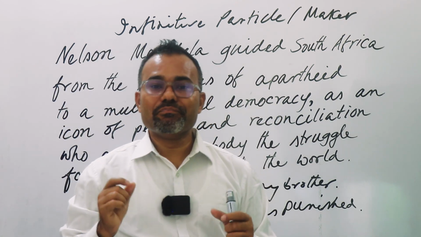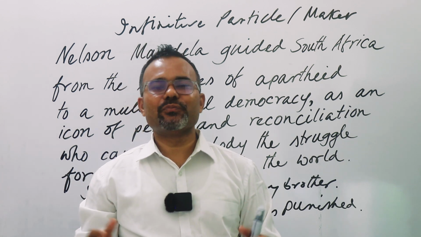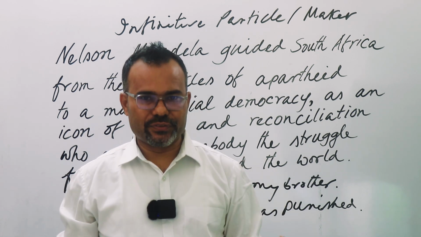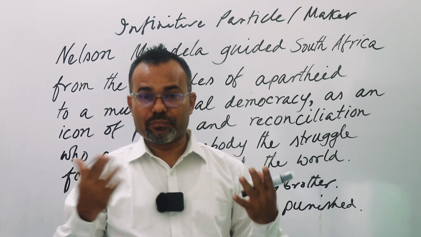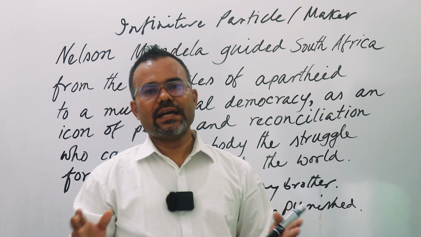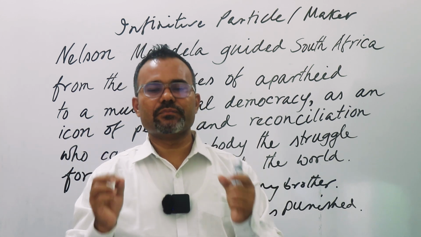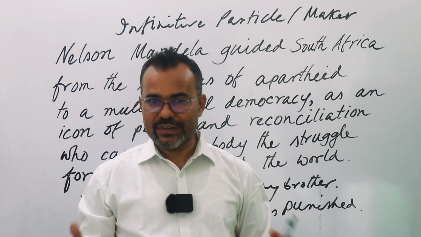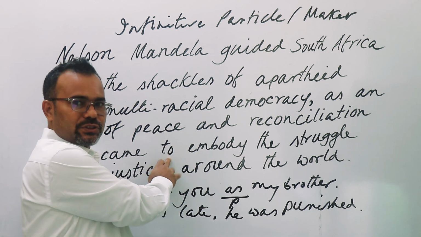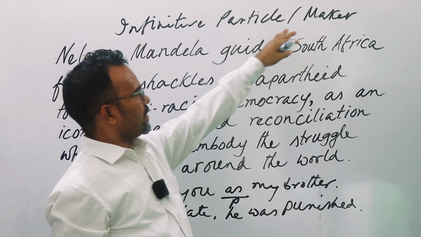Although infinitive means base form of verb, and usually we say infinitive means to plus verb, but that is actually to-infinitive. We have to-infinitive, bare infinitive, or infinitive. If you go to the dictionary and search for the definition of infinitive, infinitive means the base form of verb. Okay, so this is to-infinitive. So this "to" is not a preposition. Here, this one we can say infinitive particle or marker.